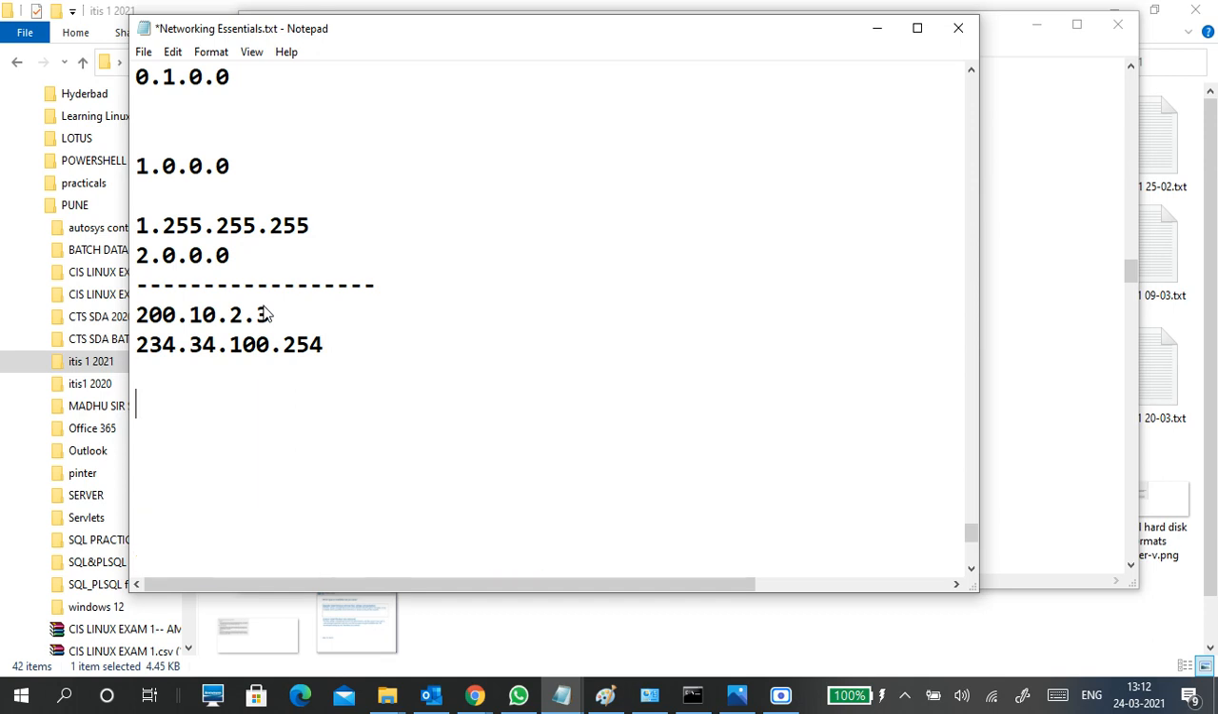For example, if you are using 300.2.3, this is an invalid IP address. It is not the format of an IP address. Another example, 2.344.5, is also not a valid IP address. So make sure that each octet is between 0 and 255 only, not more than that. Be careful with the IP addresses.